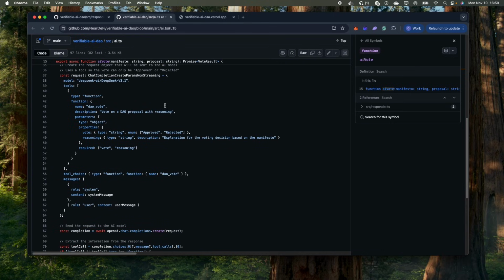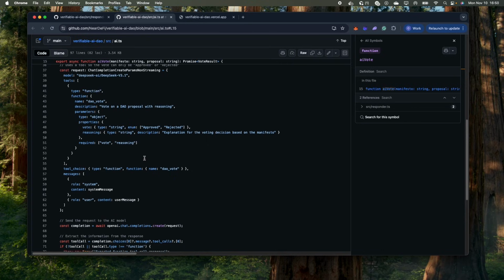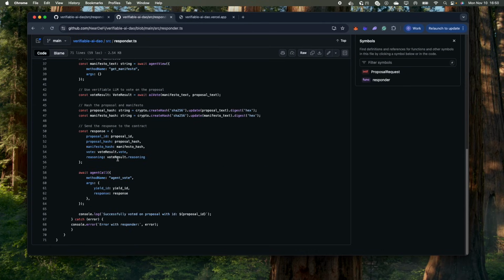And we're using tool calling here with these two requirements, that the DAO has to respond with an enum of approved or rejected. It has to respond with reasoning for its response. If it doesn't respond with the two pieces of information, then it will just error out. Cool. So once that's all well and done, the agent will just respond back to the contract with its response and its reasoning, and also the hash of the proposal and the hash of the manifesto for reasons specified earlier.